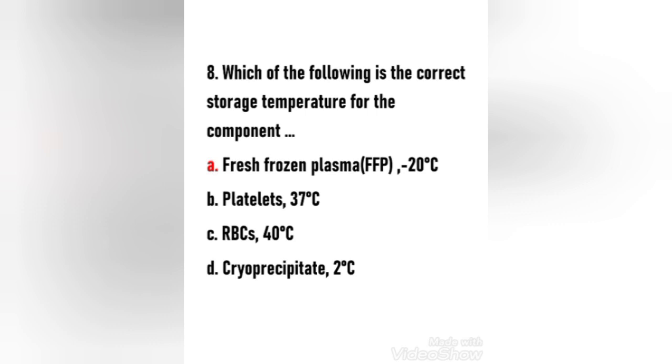Next question. Which of the following is the correct storage temperature for the component? Fresh frozen plasma or FFP minus 20 degrees Celsius, platelets 37 degrees Celsius, RBCs 40 degrees Celsius, cryoprecipitate 2 degrees Celsius. Here the right answer is option A. Fresh frozen plasma or FFP minus 20 degrees Celsius. FFP is a blood product made from the liquid portion of whole blood. It is used to treat conditions in which there are low blood clotting factors or low levels of other blood proteins. It may also be used as a replacement fluid in plasma exchange.